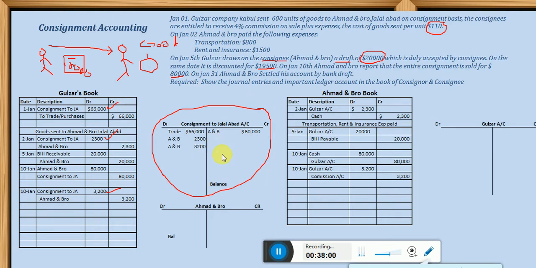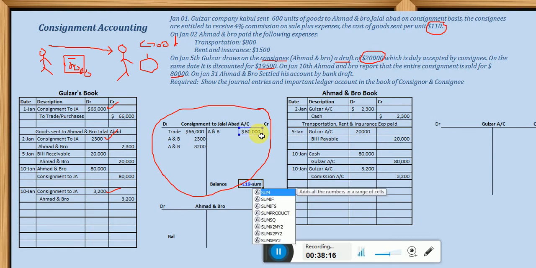Very easy. Now we are determining the balance. How much is the balance? From 80,000 you have to subtract the sum of all the debit side, since the credit side is higher. That is $8,500.